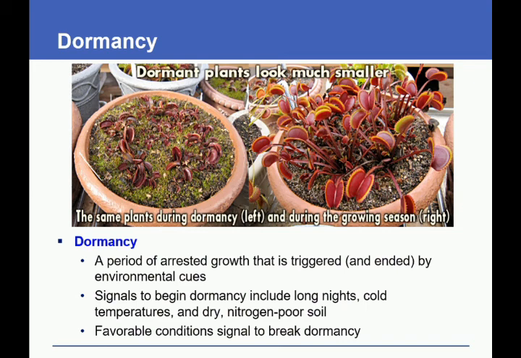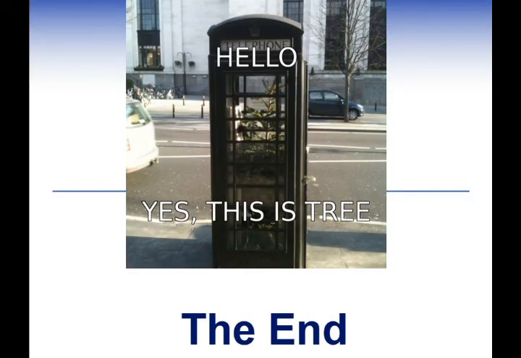As you can see, this is a Venus flytrap plant. Both of these are the same plant, taken at different times of the year. During dormancy, they are much smaller and less active, but during the growing season, they look much more lively, and they are much bigger. The end.